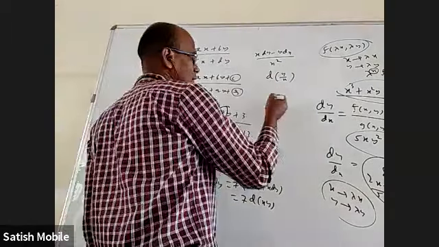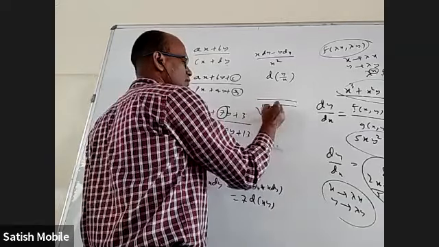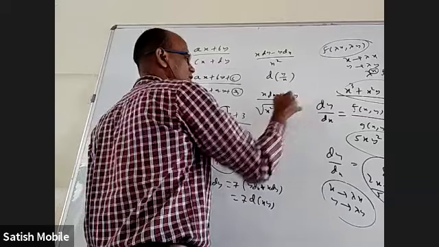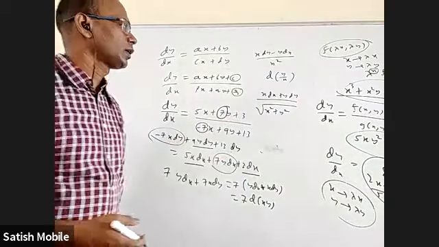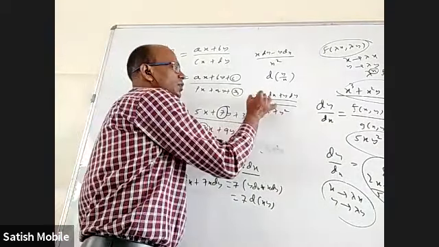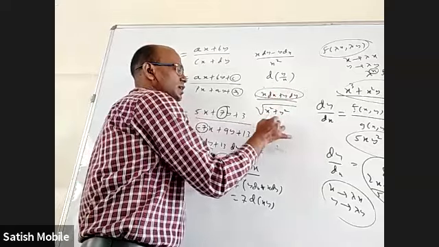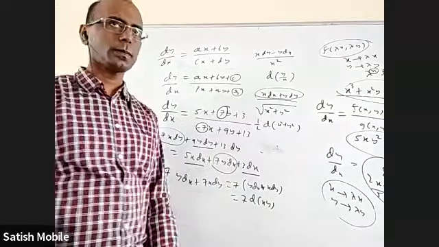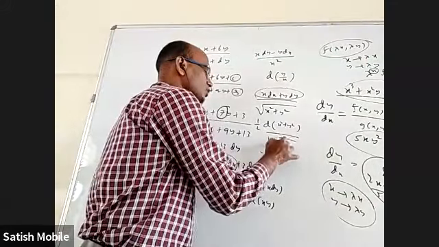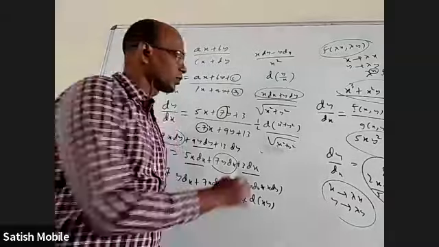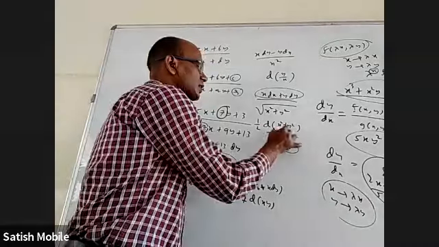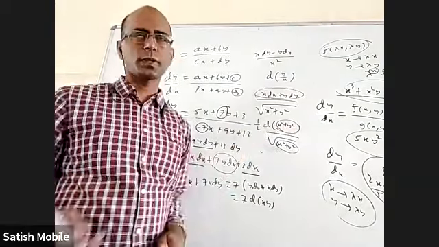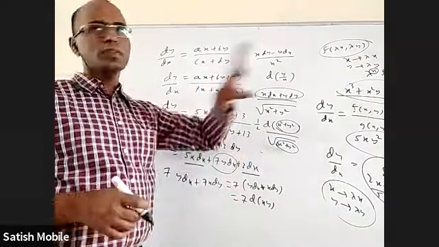Sometimes you may find, for example, root of x square plus y square. Here you may find x dx plus y dy, something of that sort. Then we are going to write this x dx plus y dy together as the derivative of x square plus y square, with the half outside. And down also root of x square plus y square is there. We are going to take x square plus y square as t, and this will become dt by root t, which we can integrate. Root t or sine or cos, something. Okay. That kind of models we'll discuss.